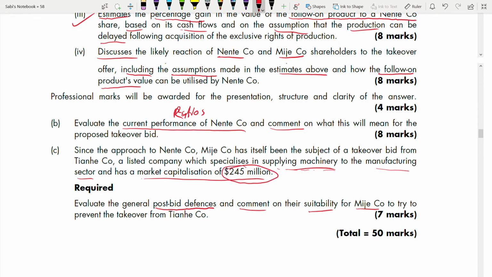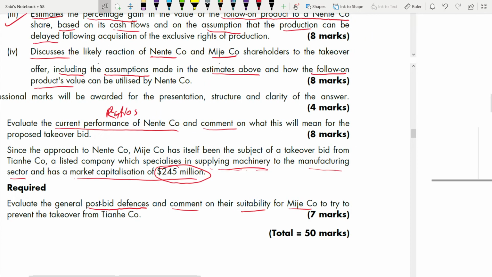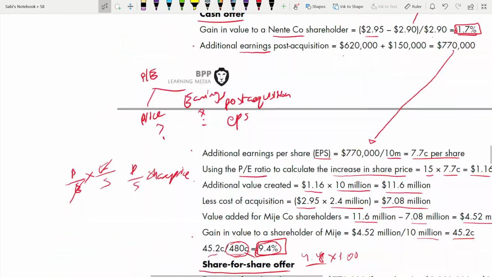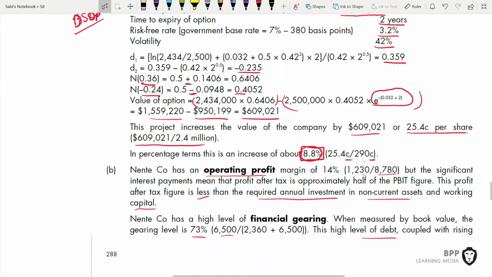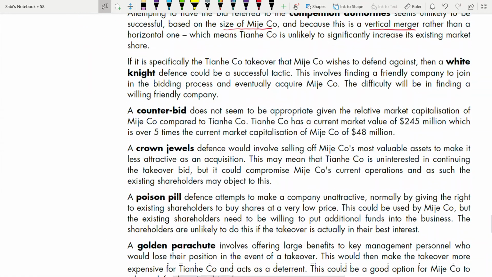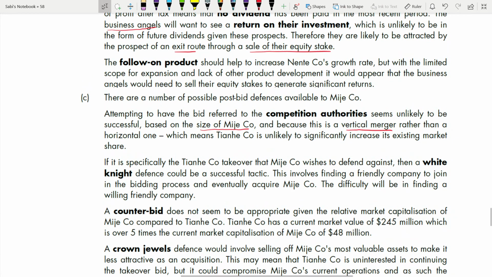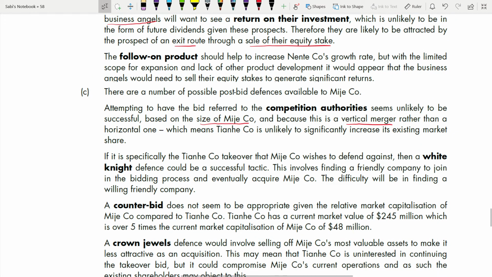So evaluate the general post-bid defenses and comment on the suitability for Major to try to prevent the takeover. So you have to tell how suitable the post-bid defenses are for Major company if they want to defend themselves from the takeover from TNA. So 1, 2, 3, 4, 5. Here I can say 5 strategies they have given. Here they are saying it's a vertical integrated merger, and so it is unlikely to significantly increase existing market share.